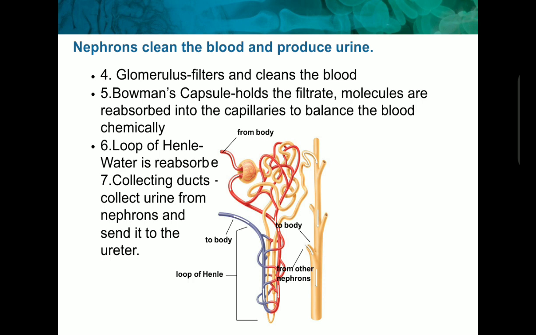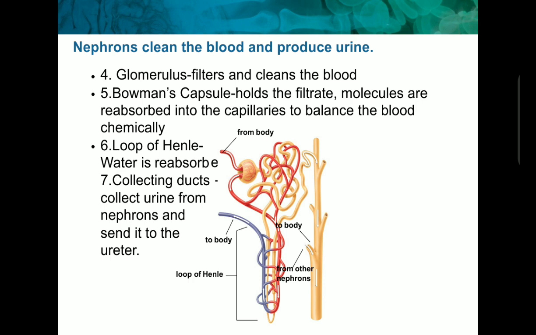Next is nephrons. Nephrons clean the blood and produce the urine. Yes, nephrons are the smallest unit of the kidney. So basically it cleans our blood and it produces the urine. As it is mentioned over there, glomerulus filters clean the blood basically, and Bowman capsules